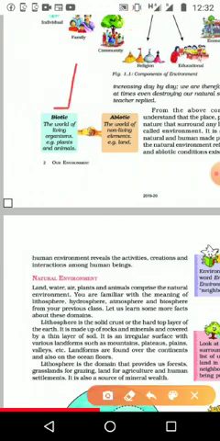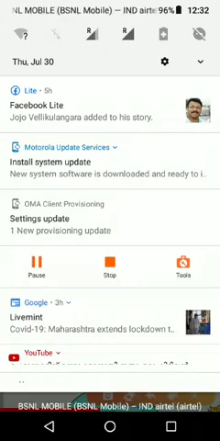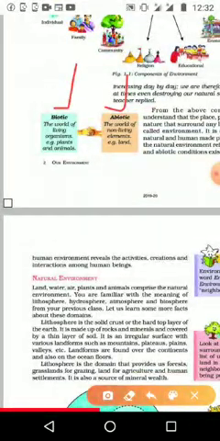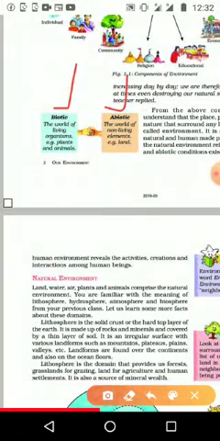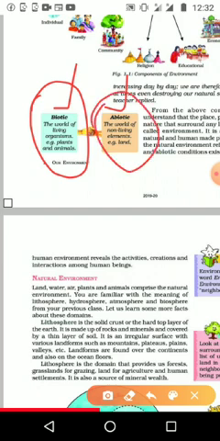Then we can see two categories in the environment again: one is biotic and another is abiotic. Biotic means the world of living organisms, known as the biotic components. Abiotic components are the non-living things, for example land, stone, soil. And biotic means plants, animals, small living organisms like bacteria or viruses. Everything like that is included in biotic.